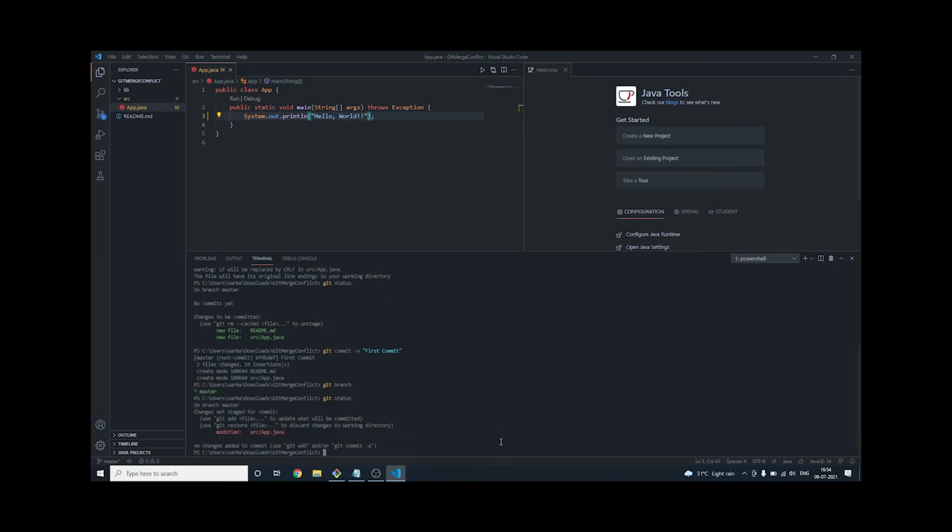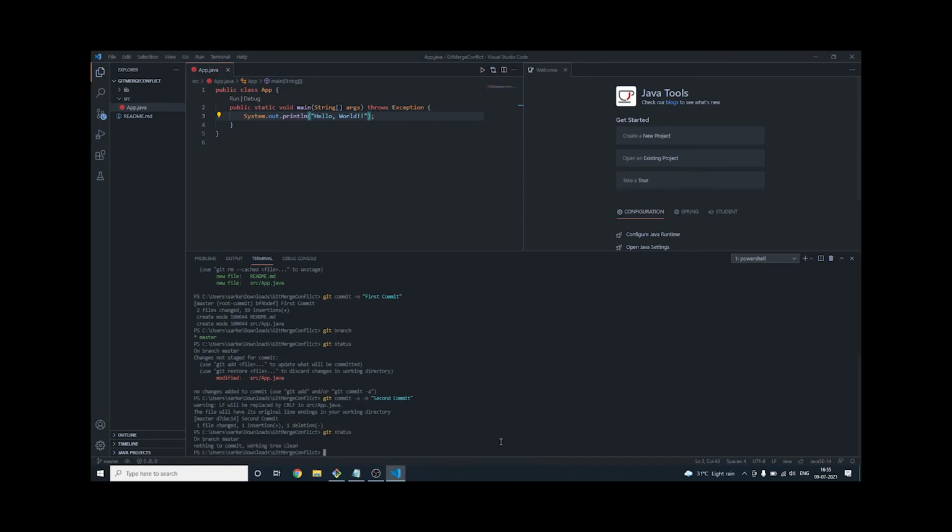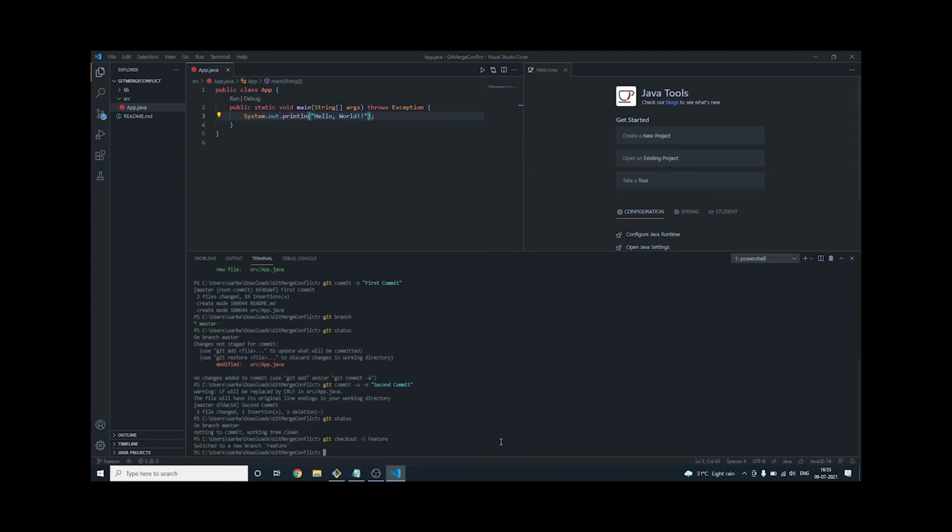Yes, App.java is not staged. We'll directly commit it with -m. So this is the second commit. The second commit is done. We are in the master branch. Now at this particular point, I will check out a new branch. So git checkout -b, and let's say this is the feature branch. So we are now in the feature branch.